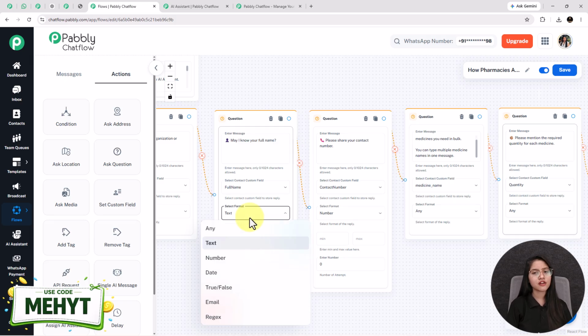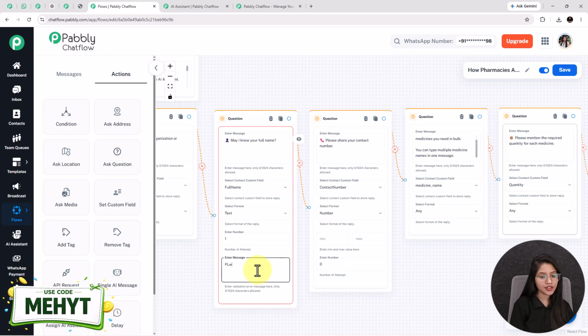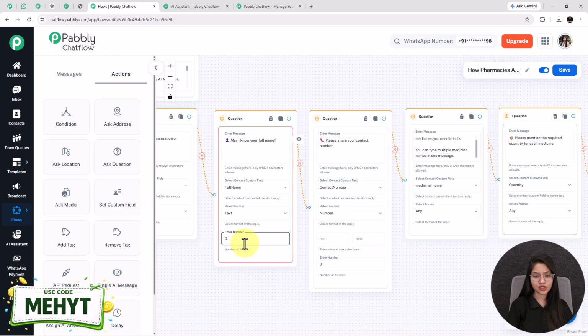It also works like this. Here I have selected the format as text, but the customer may reply to the bot in the format of a number or any other format except text, and the bot does not give any reply to them. For handling these types of situations, we need to increase the number of attempts. But whenever we increase the number of attempts, we have to write the validation message in this enter message box. For this case, you can enter a validation message like please share your name in the correct format. Here I am giving the number of attempts as 0, so there is no requirement of any validation message.